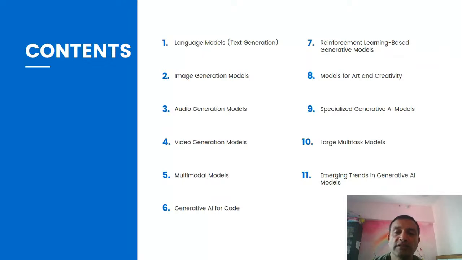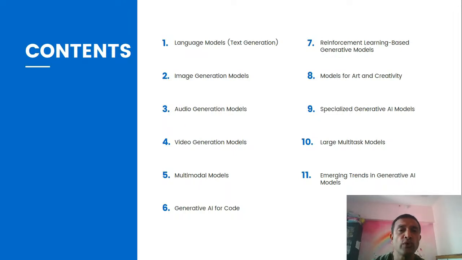Large multitask models, right? One model can perform tasks for different purposes: for image generation, for summarization, and for text generation also. So there are multitasking models as well. An emerging trend in generative AI models. So what are the emerging trends? Here we can discuss different AI agents, right? Agentic AI. Nowadays companies are building agents, and independent agents are working and completing different tasks altogether, maybe in a parallel mode, maybe in a sequential mode.